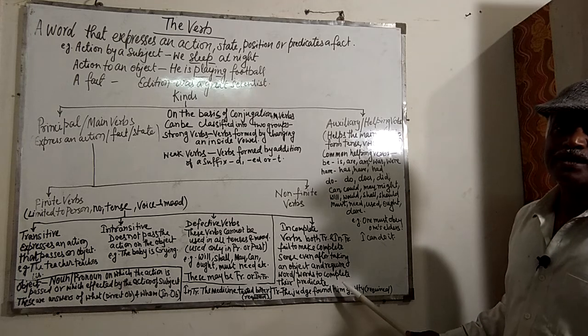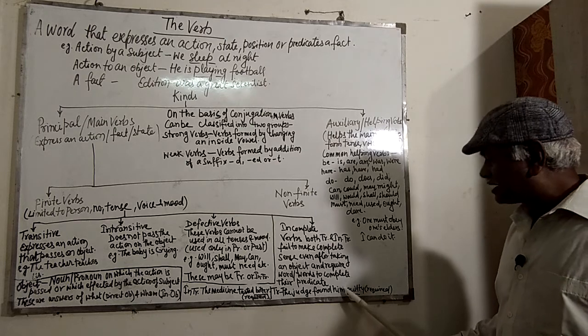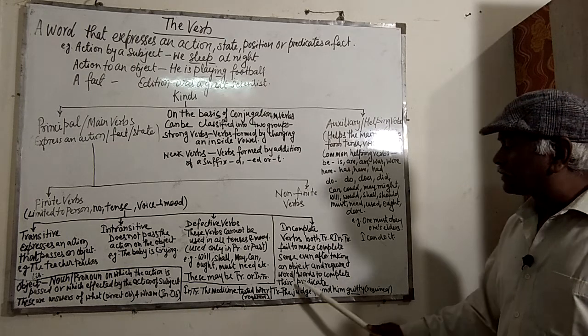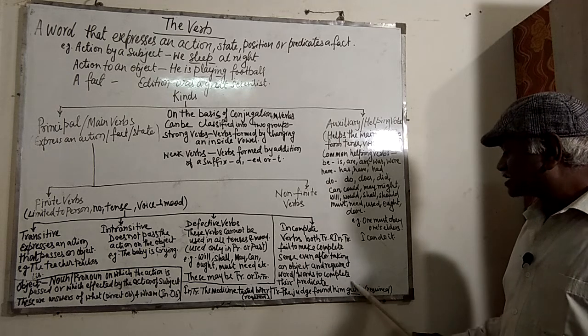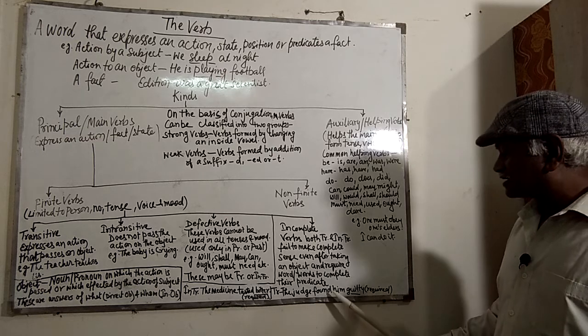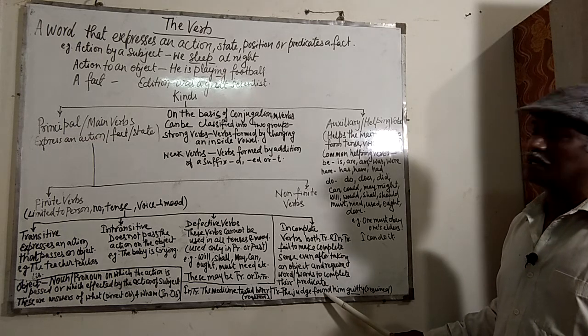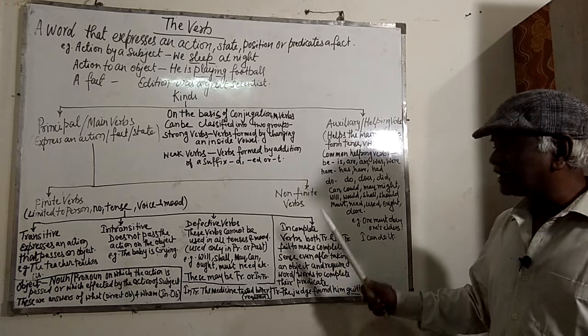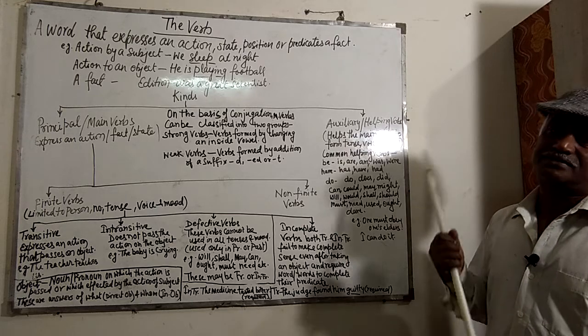But what did he find him? Guilty. This guilty is a required term to complete the sense of this sentence, and so this verb found becomes incomplete.